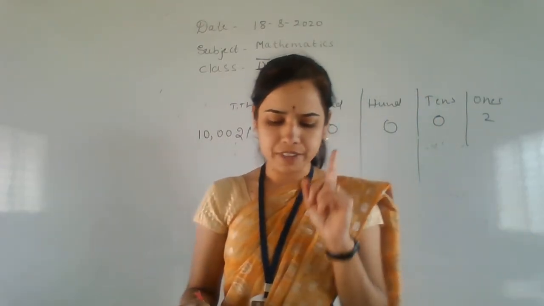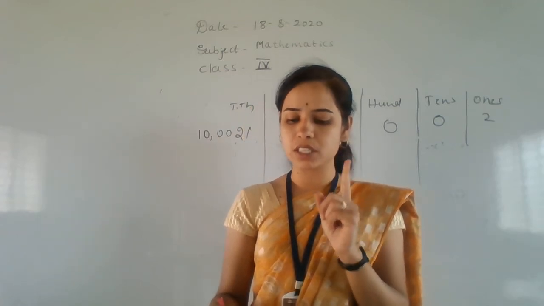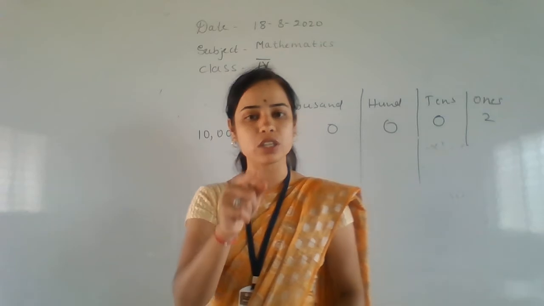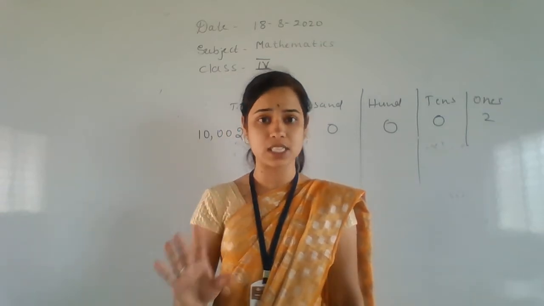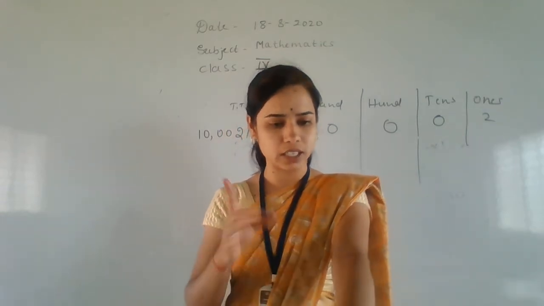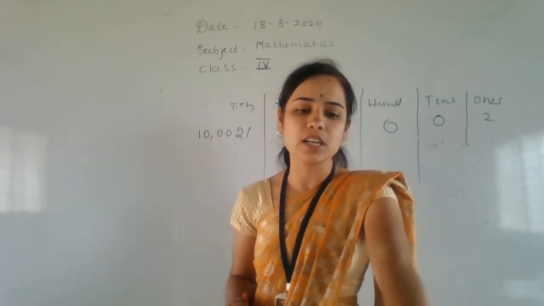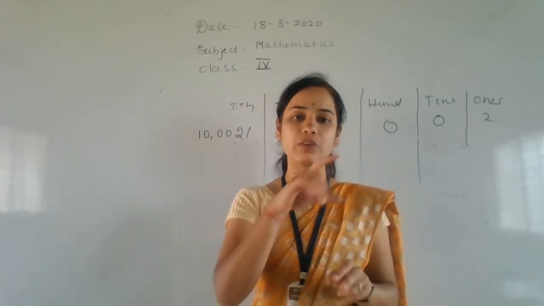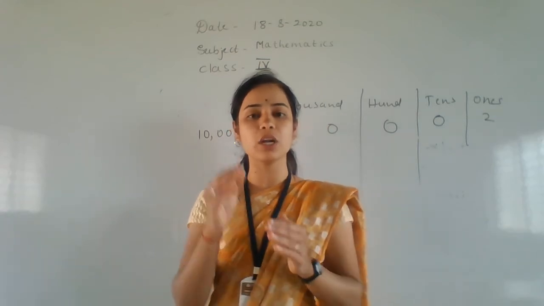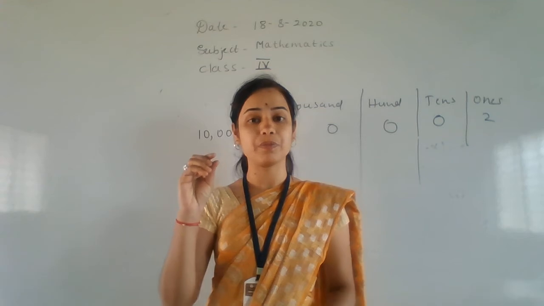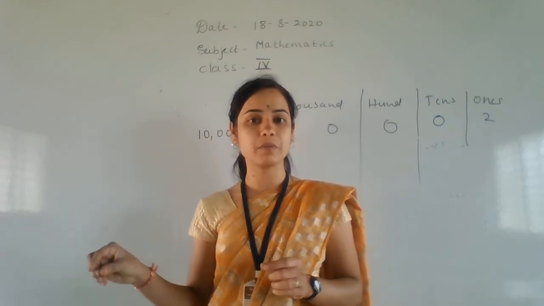See here, first main, that is write the following numbers in a place value chart. Okay, they have given their numbers. We have to put those numbers in a place value chart. It's very easy. Okay, then if you get any doubts, you may call me. Second main, that is write the numbers that are shown on the abacus. Okay, they have given their numbers. Just you have to put the numbers in the abacus. Okay, how many beads are there in this place, like that.